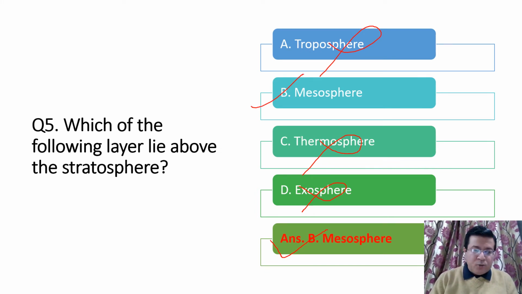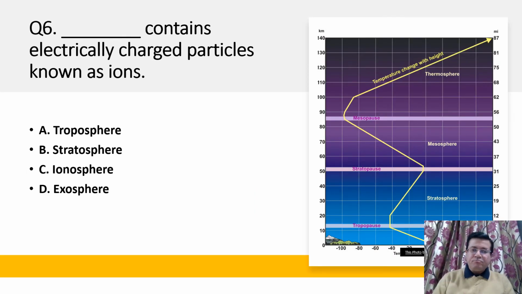Okay. Now see next question. Dash contains electrically charged particles known as ions. 4 options are there, right? Ions we need to remember: troposphere, stratosphere, ionosphere, exosphere.